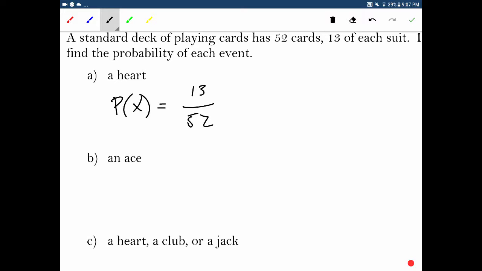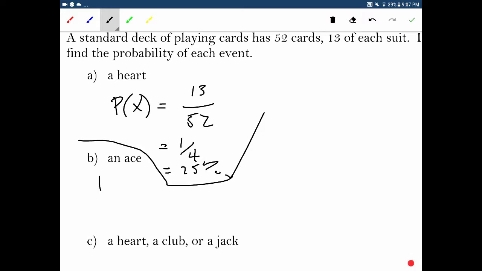Okay, so 13 out of 52, which we could reduce then to 1 and 4, which you could kind of figure out because, I mean, a quarter of all the cards are hearts. If you wanted to, you could write this as 0.25 or 25%. Okay? All right. Let's do ace.